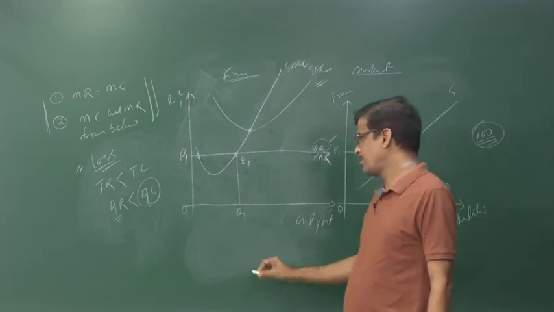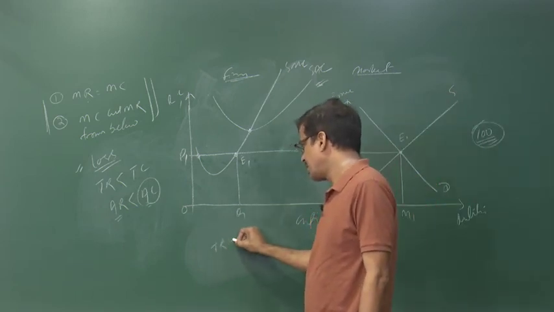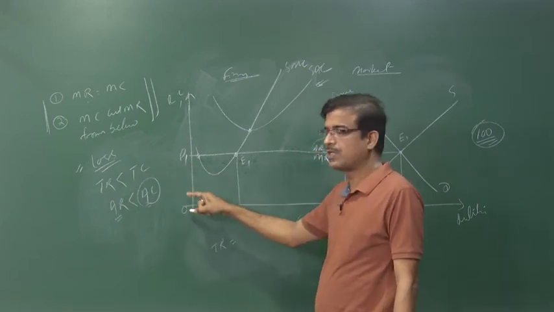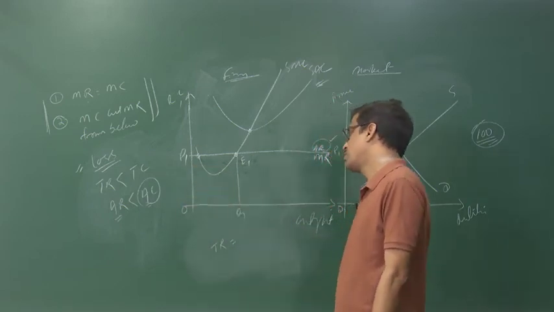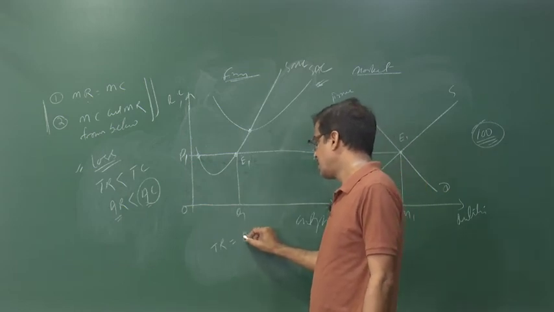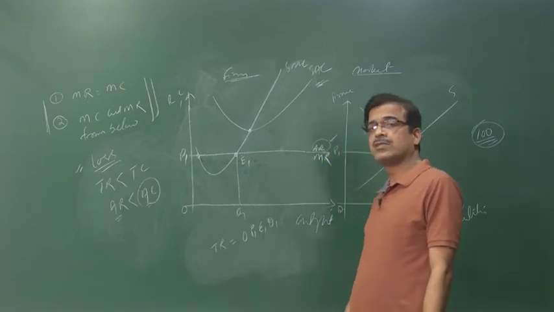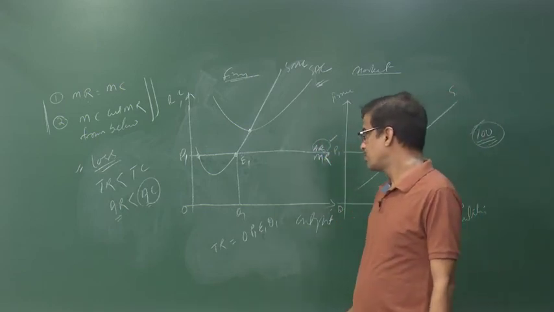Now, what is total revenue? Total revenue equals OP1 into OQ1. So if we multiply OP1 by OQ1, then we get the area OP1E1Q1, this is called the total revenue. Then what is the cost?